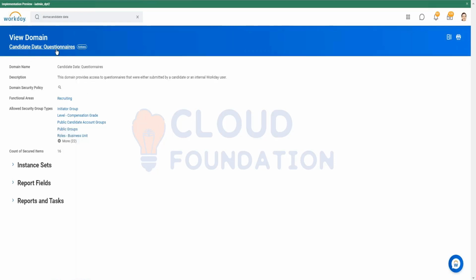So we will be able to see the responses on the questionnaires which were submitted by the candidate externally or internally.